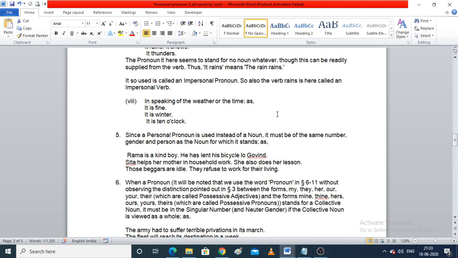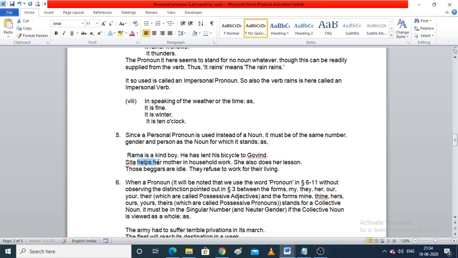Fine. So as this example says, Rama is a kind boy, he has lent his bicycle to Govind. Now we have used he here. So he is a pronoun used in place of Rama. Fine. So he is a pronoun and also third person masculine. Now, Sita helps her mother in household work. She also does her lesson.